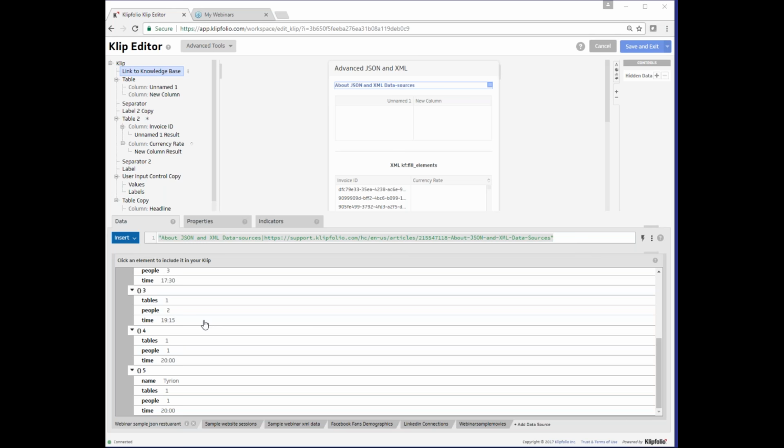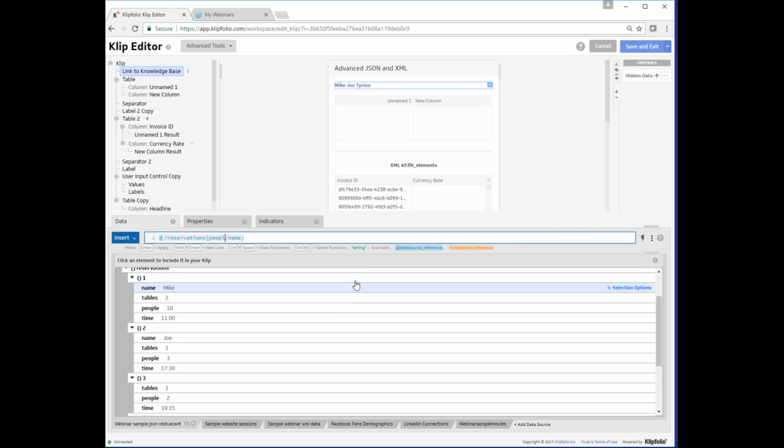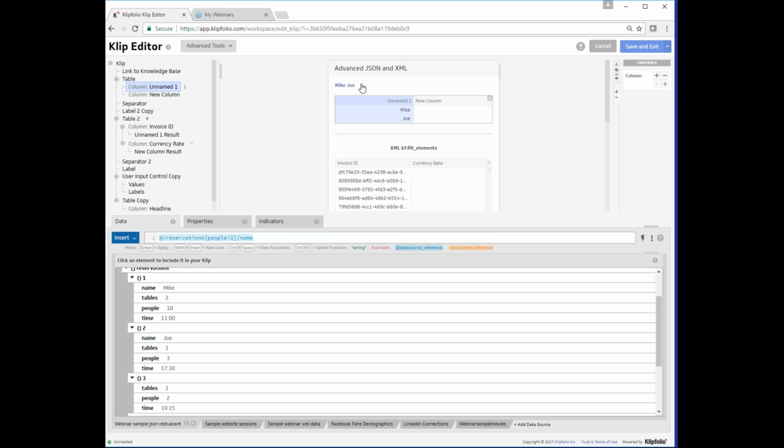So let's start off with reservations/name. Now we're going to add the condition at the reservations level that the people node is greater than 2, just like this, inside of our square braces. Oops, sorry. Wrong spot. Going to put that here.